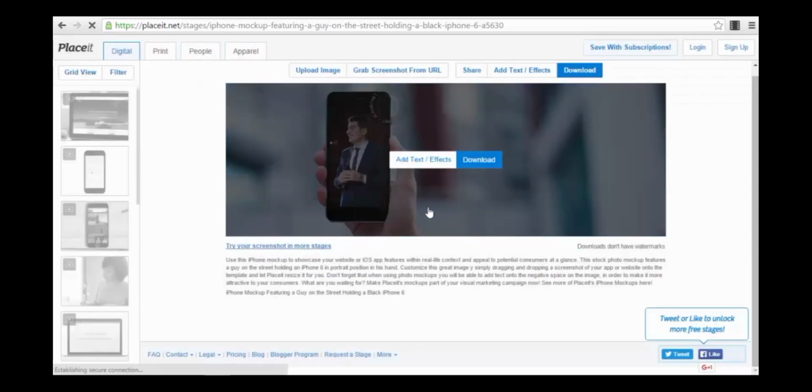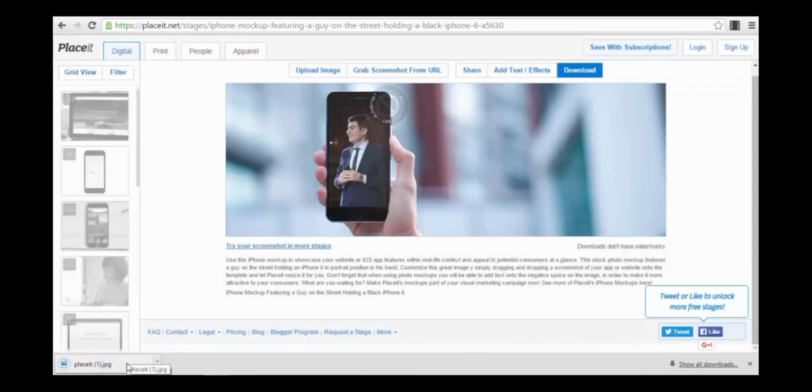So you just press the download button, and let's have a look so you can see exactly how this looks. It's actually a very nice photo. This looks awesome. This gives a professional look to your photos. As I stated before, it's crucial if you have an app, if you are promoting an app on social media, or if you are promoting a new service or a subscription plan or a new platform on social media. This gives it a very professional look, so I really recommend you use this app if you are promoting something like that.